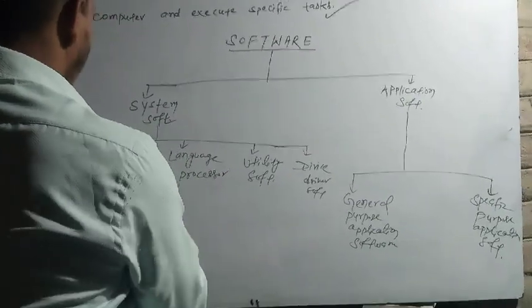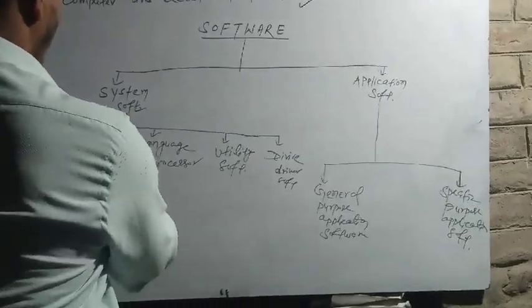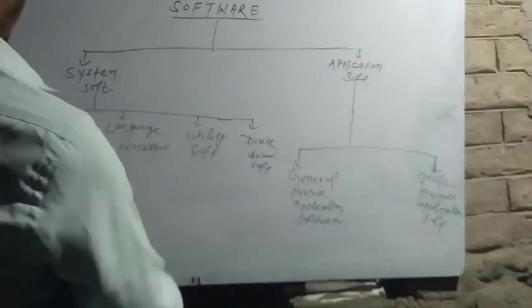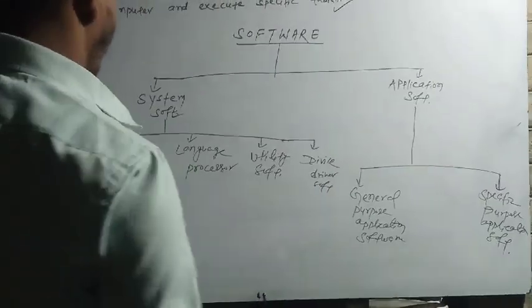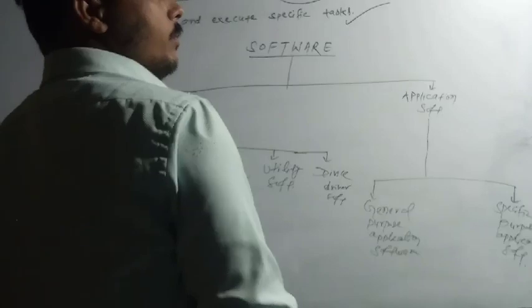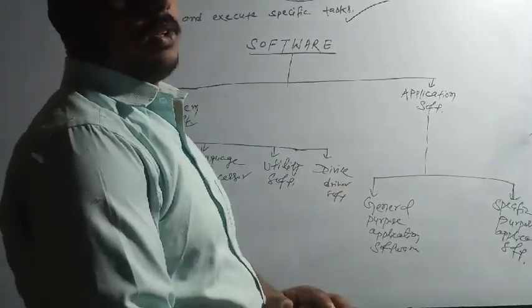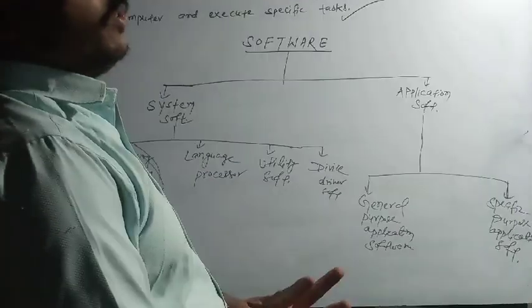Now we shall discuss operating system. An operating system acts as an interface between the user and computer.